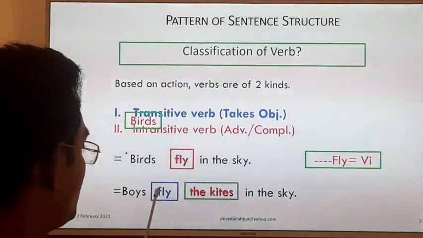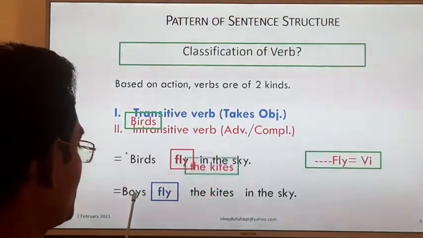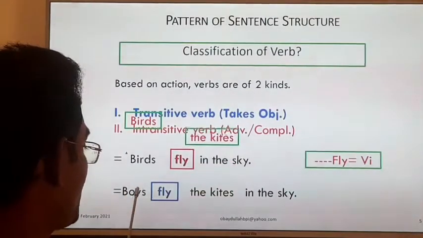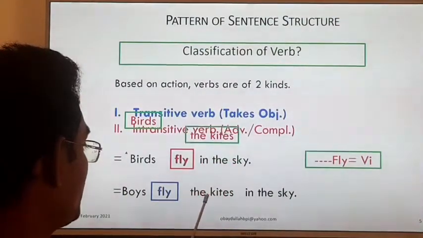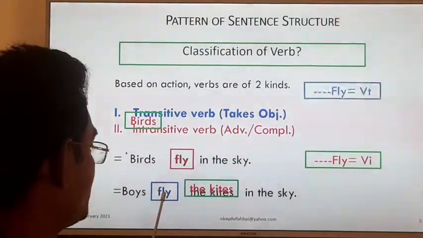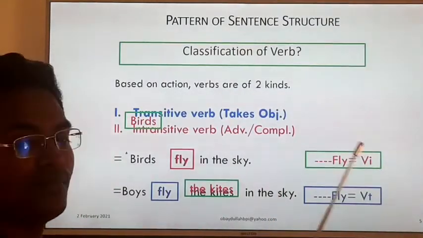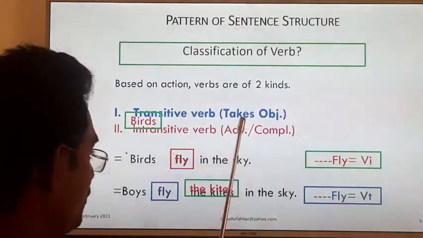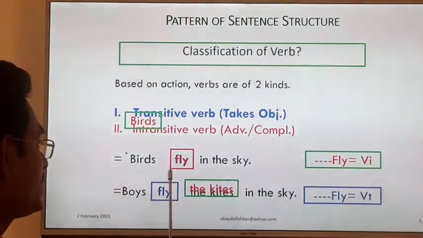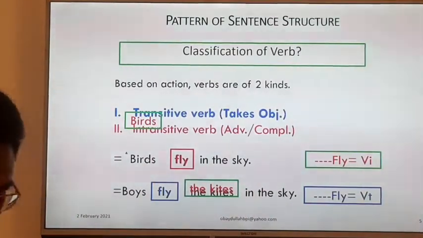When the action of the verb doesn't fall on the subject, and instead places the action on another word, we call this verb transitive, and the kites here is the object. So when we change the voice of any sentence, we have to find out whether the verb is transitive or intransitive.